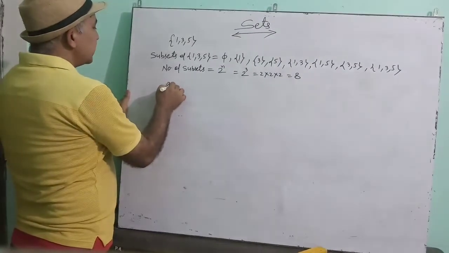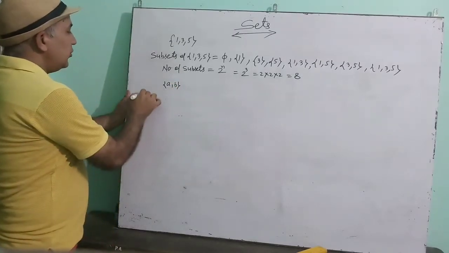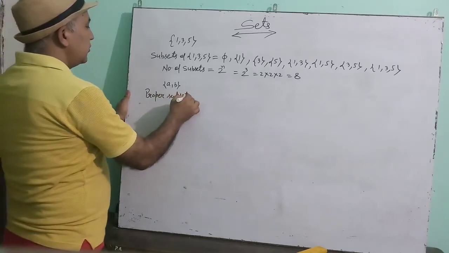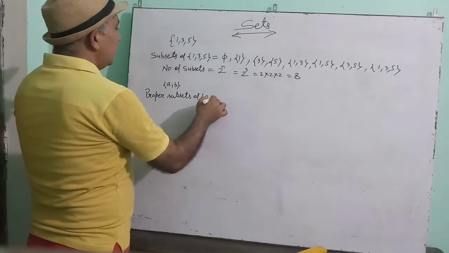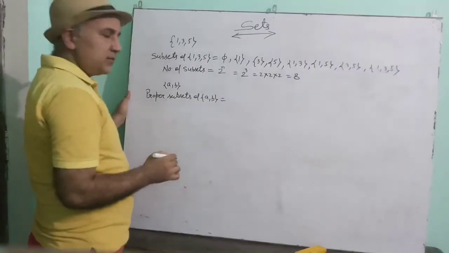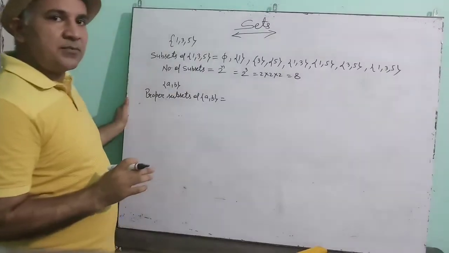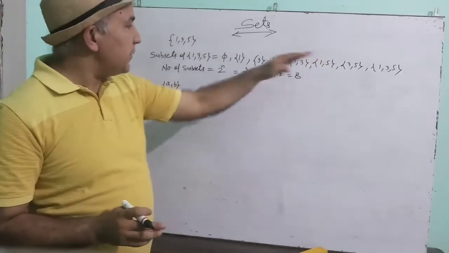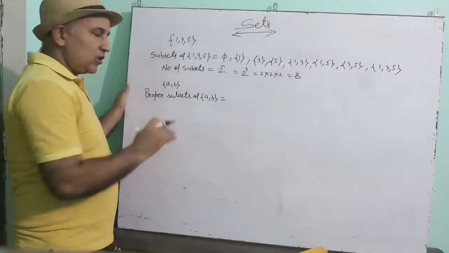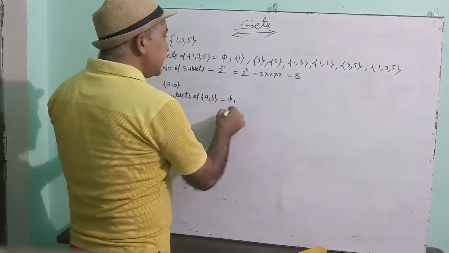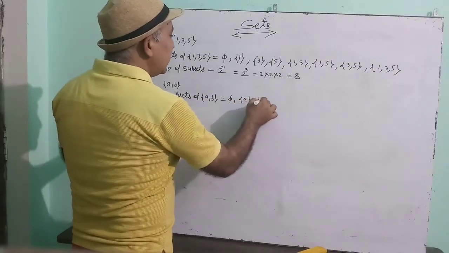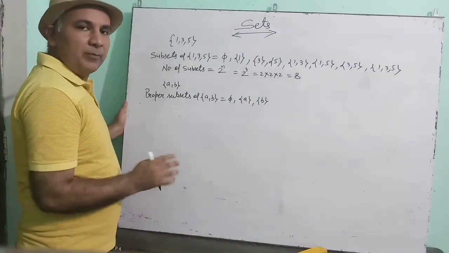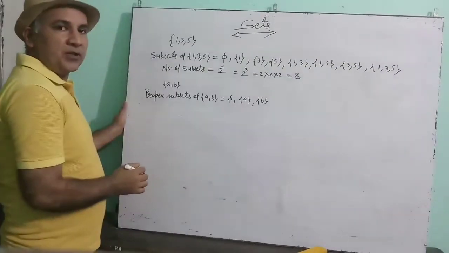Now suppose one more set is given to you, A and B, and you have to make its proper subsets. So how to make the proper subsets? The process is the same as making the subsets, only the question set, the set which is present in the question, will be absent in the proper subsets. So what is the method? First we will take the empty set, then we will take only one element. Now see, there are two elements, so we will not take the two elements for making a new set. Only these will be our proper subsets.